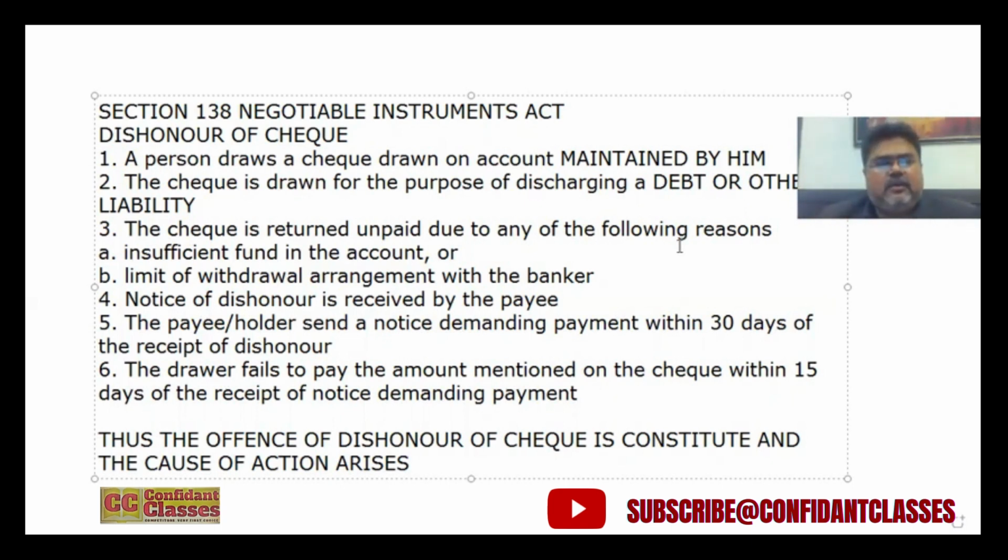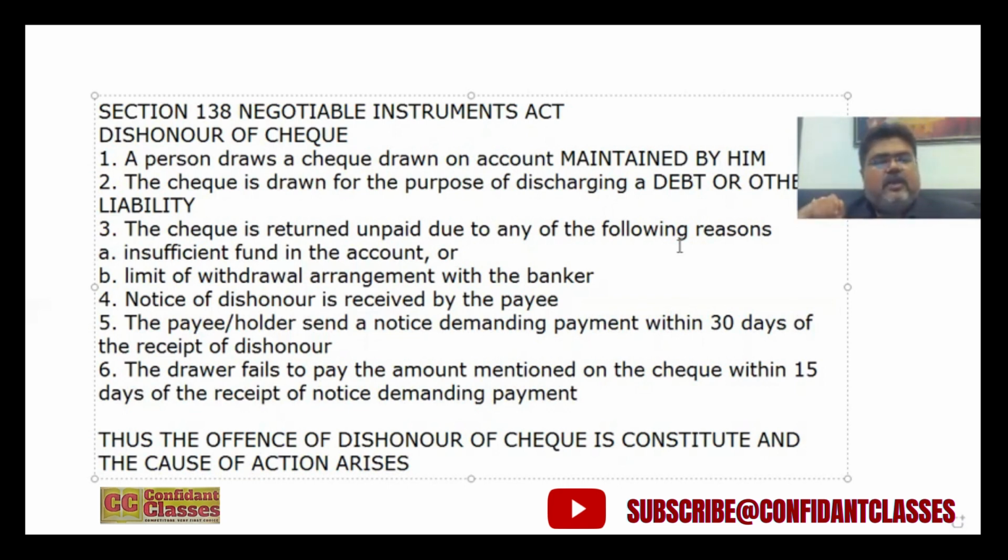You may take recourse to Section 420 of IPC, because a person drawing a check on an account which is not maintained by him, which is already closed by him, amounts to cheating, right? So if it was done intentionally with mens rea and actus reus, then obviously it is cheating, but it is not an offense under Section 138. So the expression maintained by him makes it very clear that it should be a live account. It should not be an account already closed before the date mentioned on the check, closed before the check was issued.